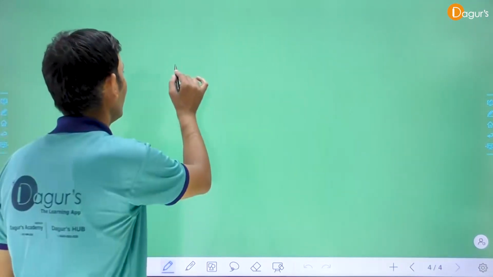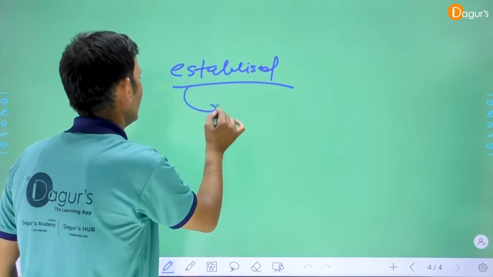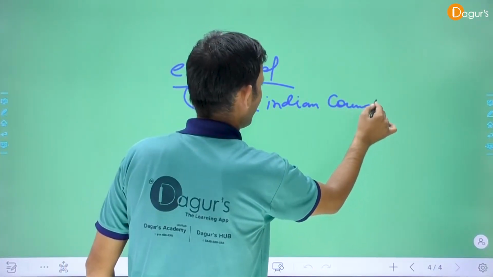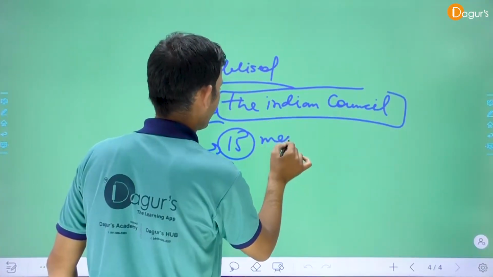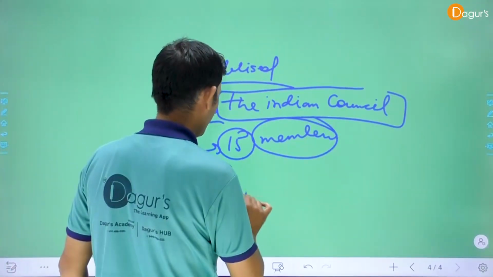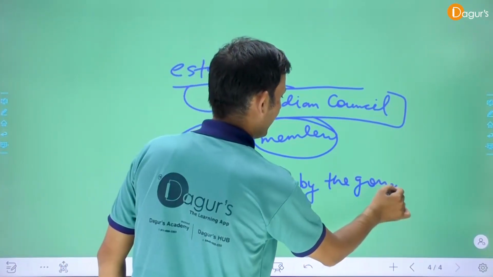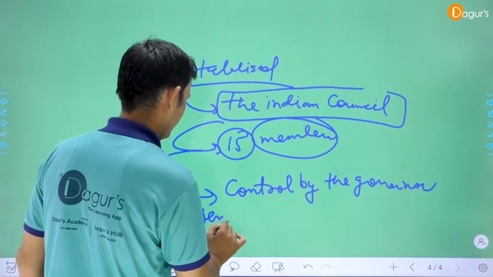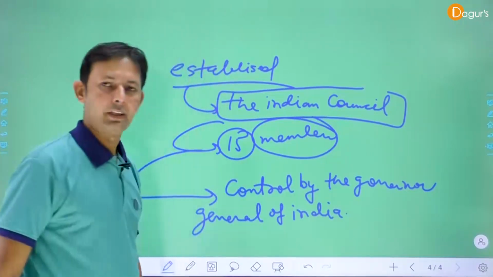And it also established the Indian Council. Total members are 15, controlled by the Governor General of India.